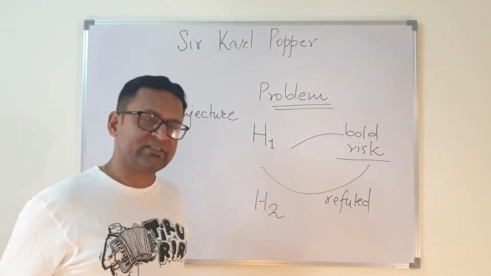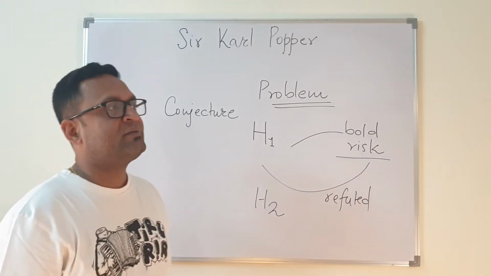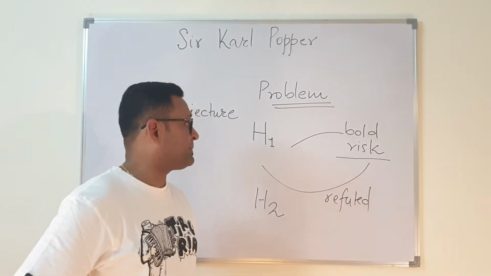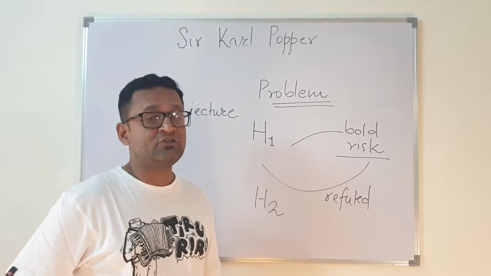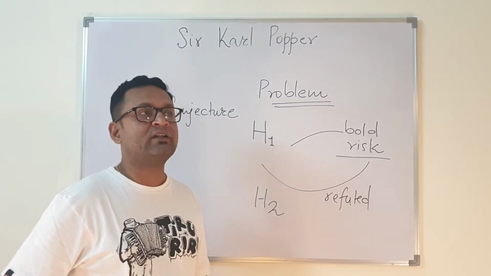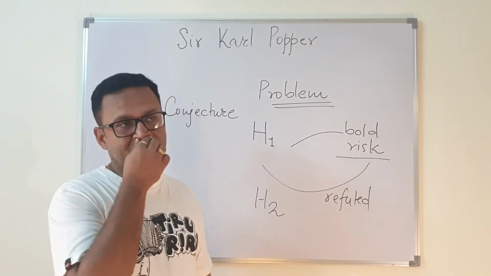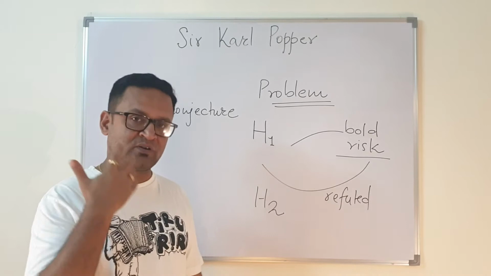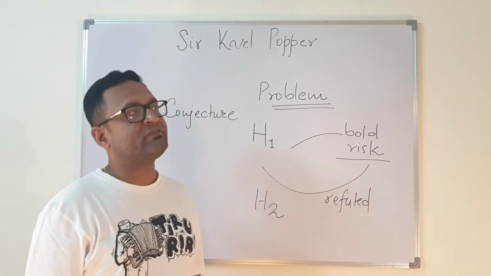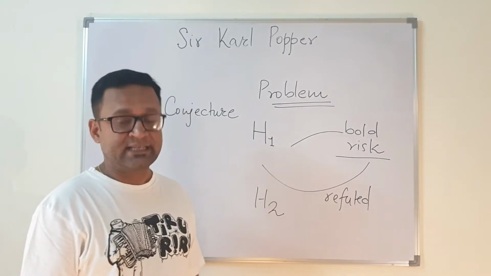Now, this is a very interesting thing, and this is a very important thing also for any one of us, because if we need to develop a theory, we need to take some amount of risk, and the theory has to be a bold one so that it can address the problem. But suppose at some point of time, because of some observation, it has been refuted. So you need to come back and work for the next hypothesis.